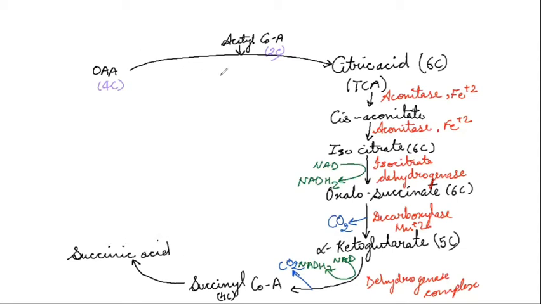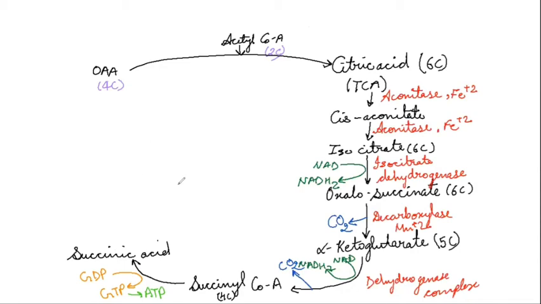And this conversion leads to the generation of one GDP molecule. Means here, this GDP, guanosine diphosphate, converts into GTP. And since the energies of GTP and ATP are quite similar, this GTP will convert into ATP or will be counted as one ATP. So when we are counting the ATPs, we'll consider one GTP as one ATP.